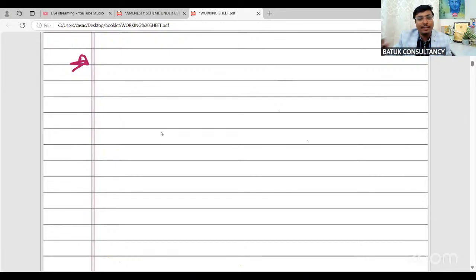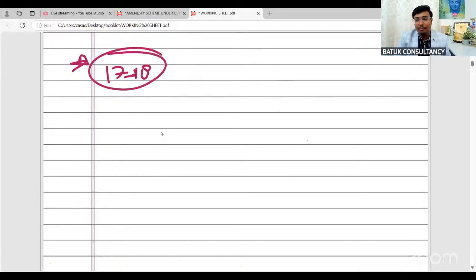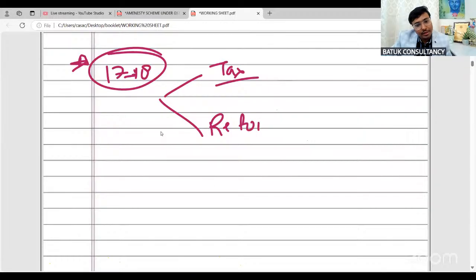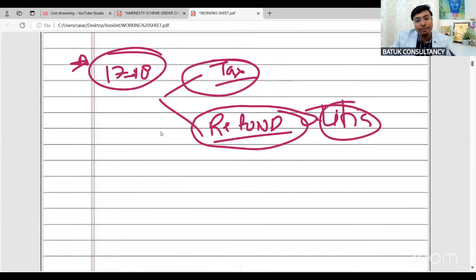Now, sir, suppose in a particular notice related to financial year 17-18, just for an example, there are 2 parts. In one part they have issued the demand related to tax, and in another part they have issued the demand related to refund wrongly claimed. The taxpayer wants to file under the amnesty scheme for the tax portion, and says I want to go for litigation for the refund portion. Is that possible? The government is saying, you are not the only clever one. This is not at all possible.